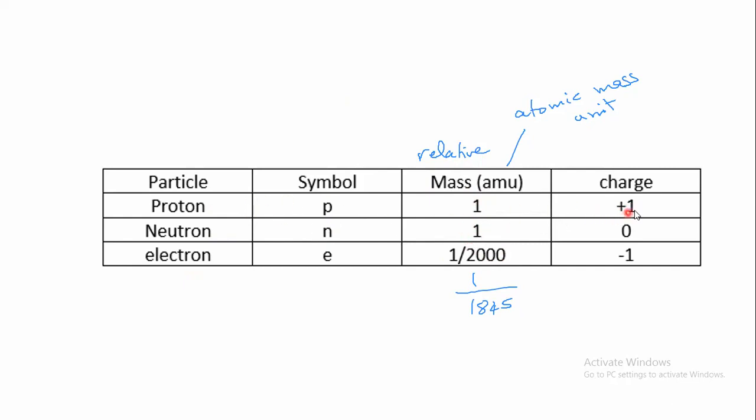For the charge, the proton has a positive charge. Also, this is a relative charge, relative to each other. The charge of a neutron is 0; it doesn't have any charge. And the electron is negatively charged. As we said, an atom should be electrically neutral. That's why in a neutral atom, the number of protons and the number of electrons are equal, so that the positive charge cancels with the negative charge of the electrons, and the atom as a whole is electrically neutral.